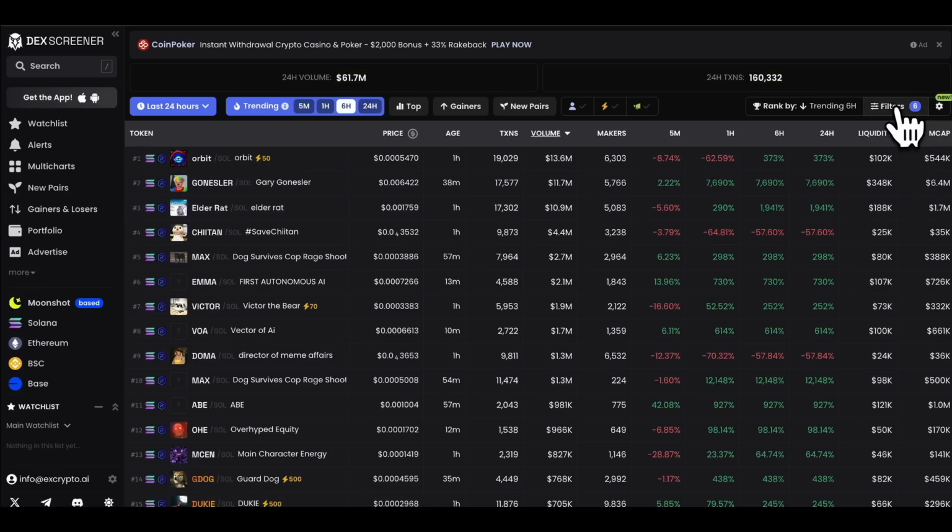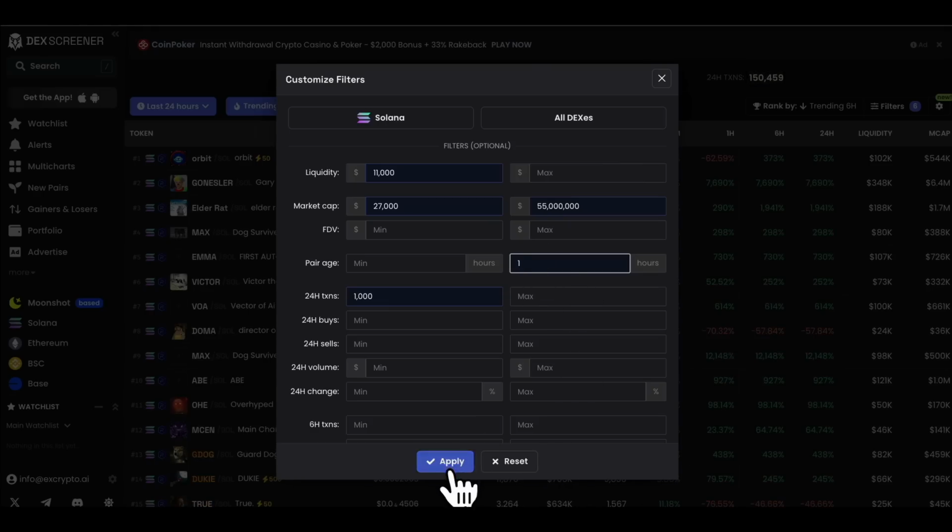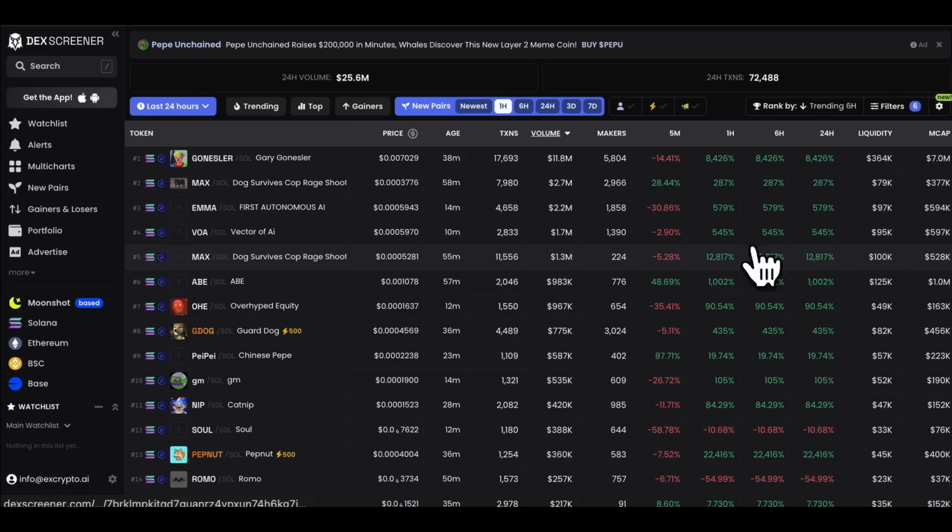So what I can actually do here is I'll click on filters again, and I change the pair age, and I actually just change it to, let's say, 0.7 hours. And if I just change it to 1 hour, then these are the brand new ones and I can see where all the volume is going here.